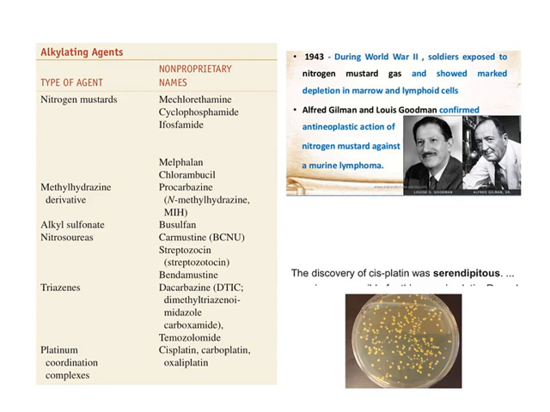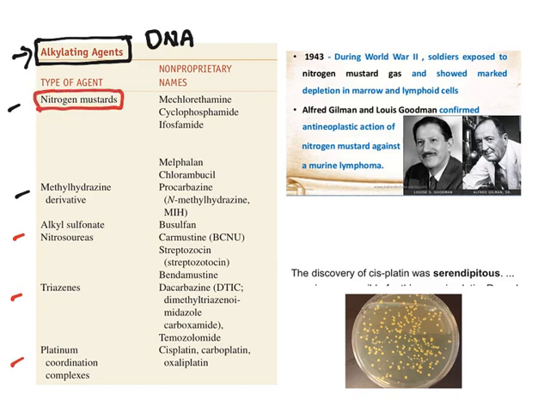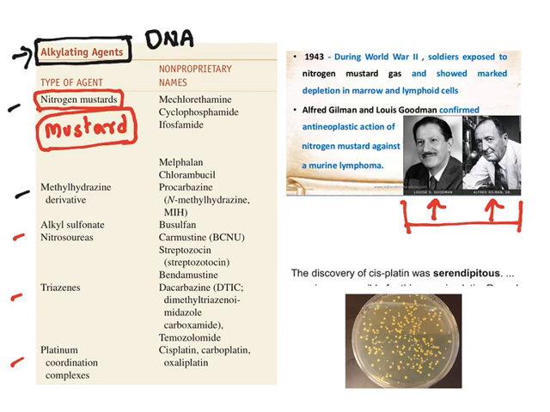Moving to the next one. Now, the cytotoxic drugs, the first class is known as alkylating agents. The reason why it is called an alkylating agent is that they alkylate DNA. DNA alkylation occurs, hence it is known as an alkylating agent. There are certain classes there, all based on chemical structure. Now the first one are known as nitrogen mustards. Now let us understand about them. In fact, they are derivatives of mustard gas. Mustard gas was used as a poisonous gas in World War I. When soldiers were affected with mustard gas, they were treated by two doctors called Goodman and Gilman. These two are the researchers who came up with our pharmacology textbook called Goodman and Gilman.